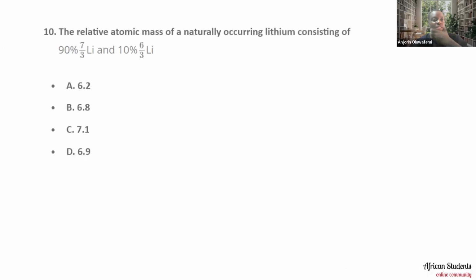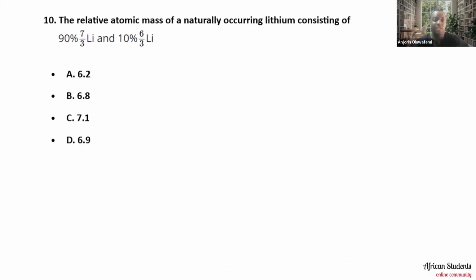The 10th question says that the relative atomic mass of naturally occurring lithium consists of 90% lithium-7, with mass number of 7 and atomic number of 3, and 10% lithium-6, mass number 6, atomic number 3. So we are asked what the relative atomic mass of naturally occurring lithium consisting of these will be. Is it 6.2, 6.8, 7.1, or 6.9?